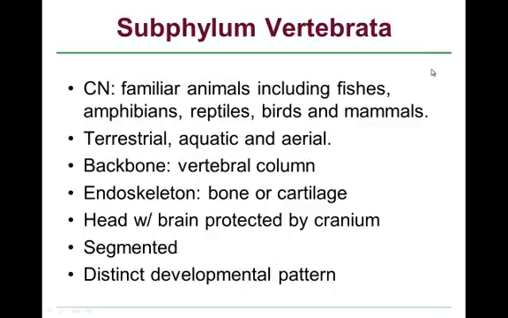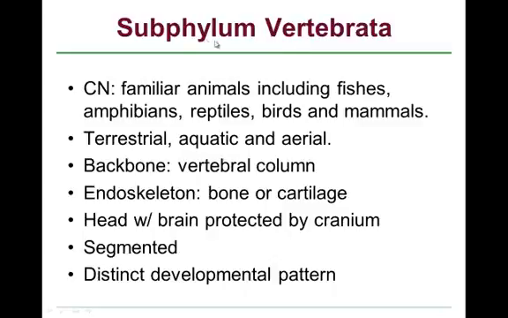Remember, the previous two were known collectively as the protochordates and included subphylum Urochordata, the tail chordates, and Cephalochordata, the head chordates, the tunicates and the lanceolets respectively.